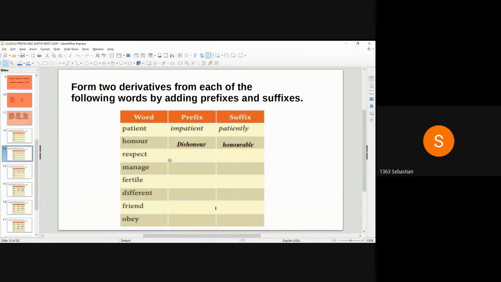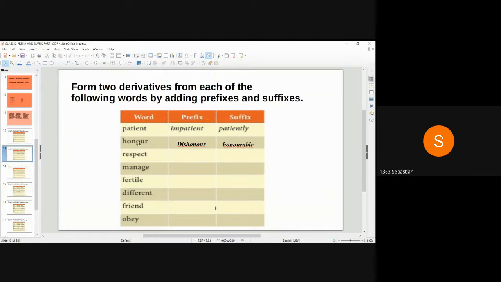Derivatives of honor, dishonor, honorable. Dishonor is the word, dis is prefix. Honorable is the word, able is the suffix.